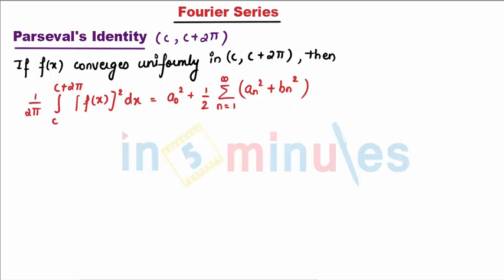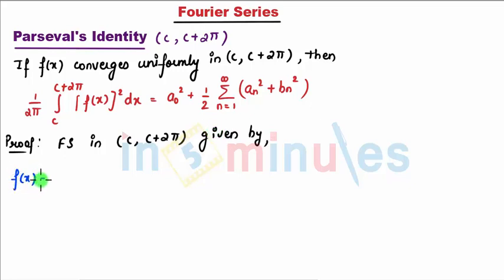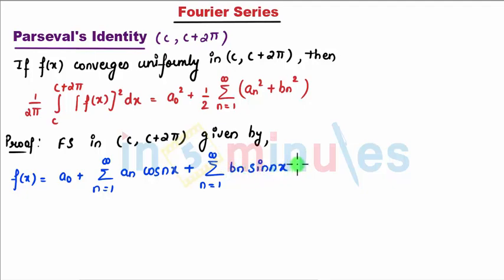So let's start with the proof. As we are defining the function in c to c plus 2 pi, I say f of x in c to c plus 2 pi is given by f of x is equal to a0 plus summation n equal to 1 to infinity an cos nx plus summation n equal to 1 to infinity bn sin nx. So that's my Fourier series. Now let's consider this as equation number 1.